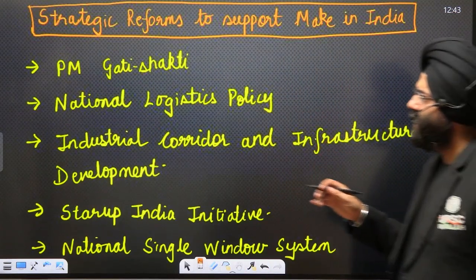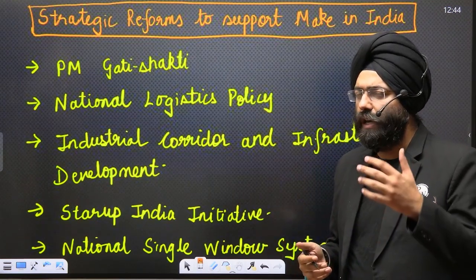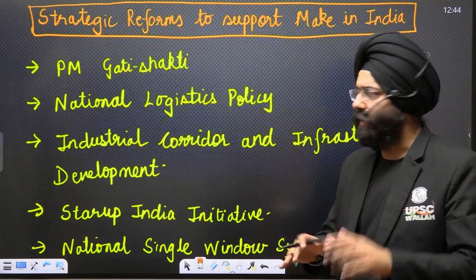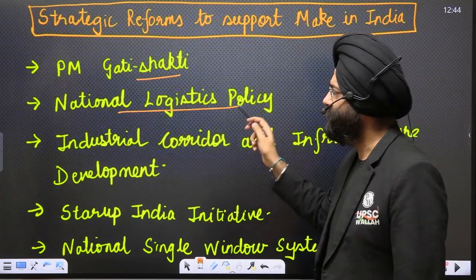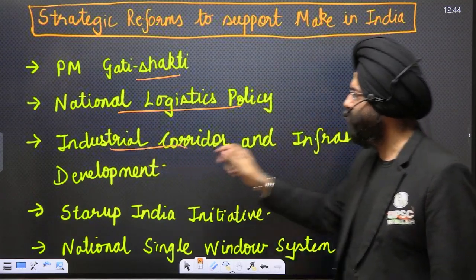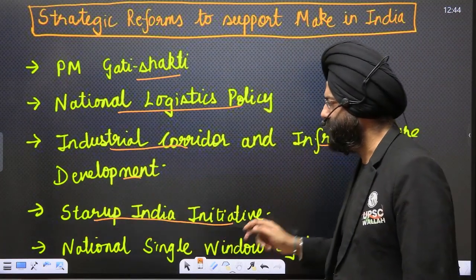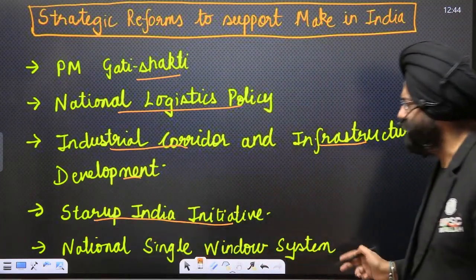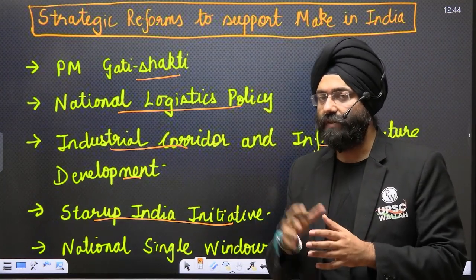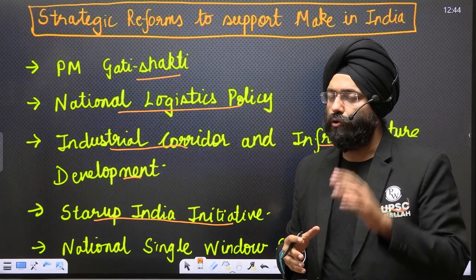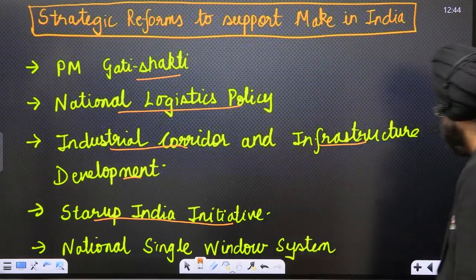Now, what were the certain schemes or aspects that the government adopted in order to implement the Make in India scheme at the ground level? First, PM Gati Shakti. Second, National Logistic Policy. Third, Industrial Corridor and Infrastructure Development. Next, Startup India Initiative and National Single Window System. So these are some, there are many more. These are some of the initiatives taken under Make in India in order to boost the manufacturing sector in India. Let's move ahead.